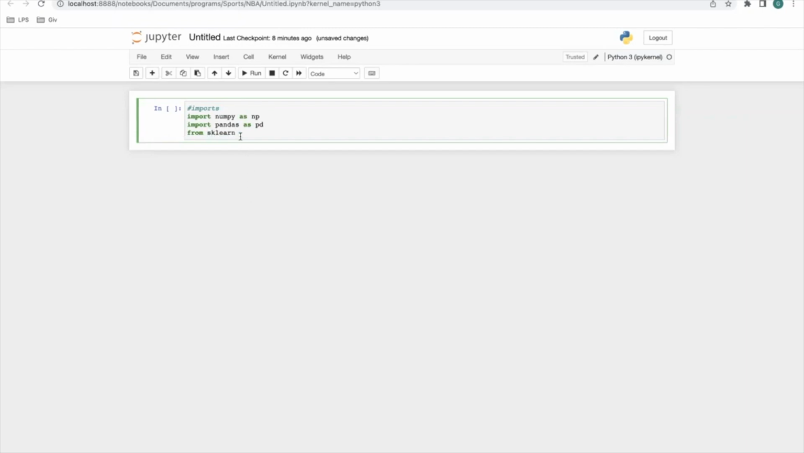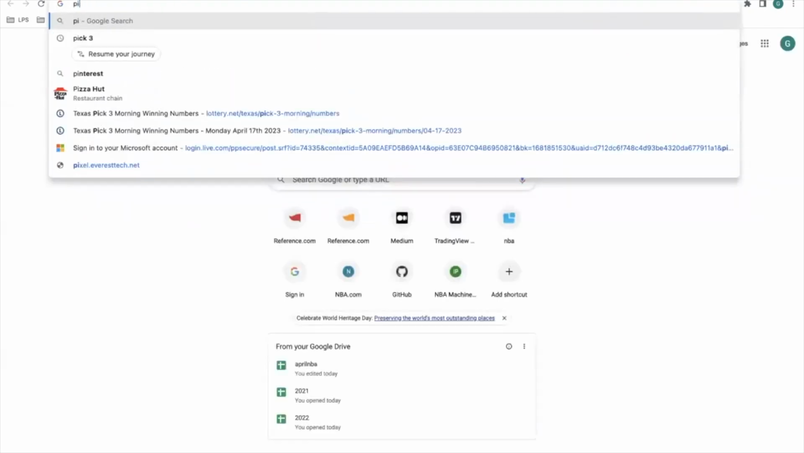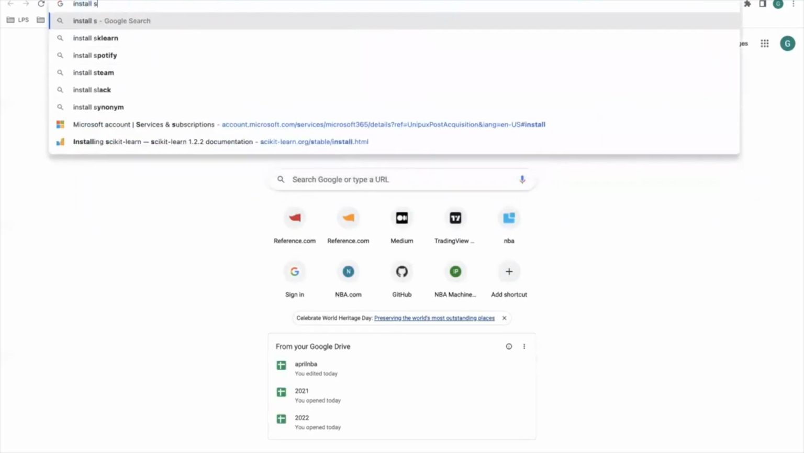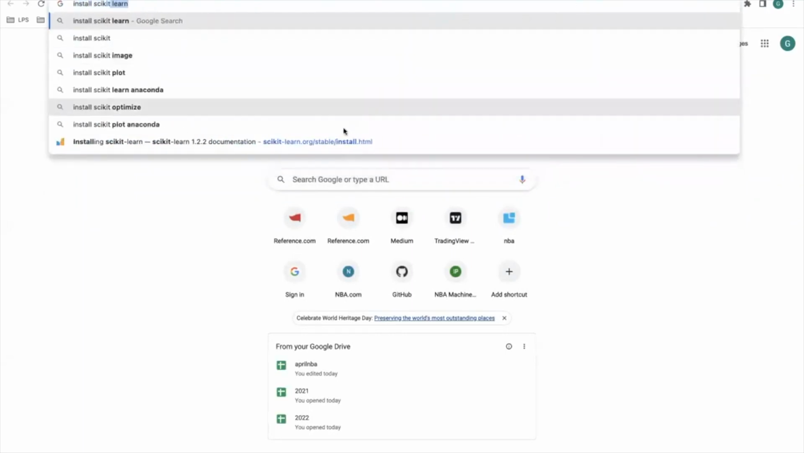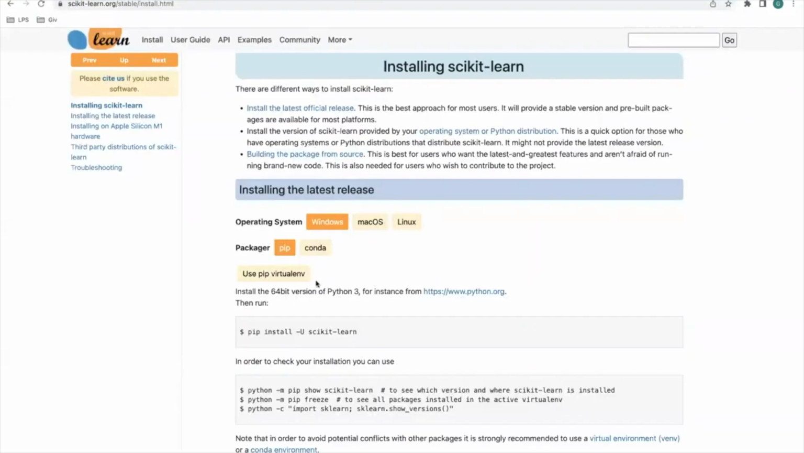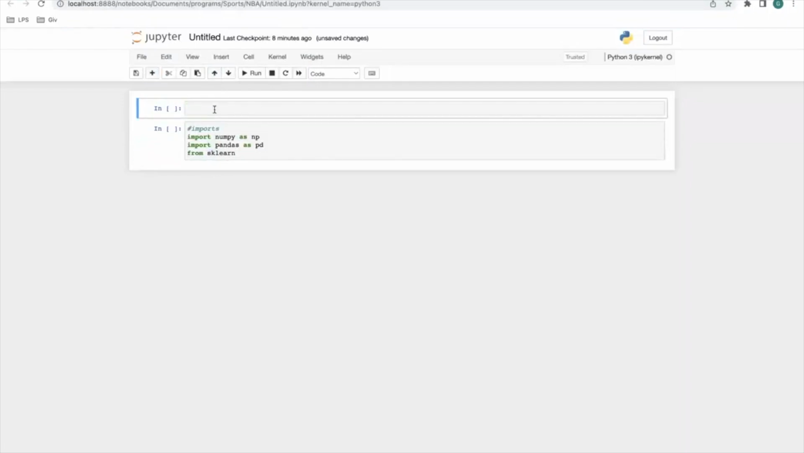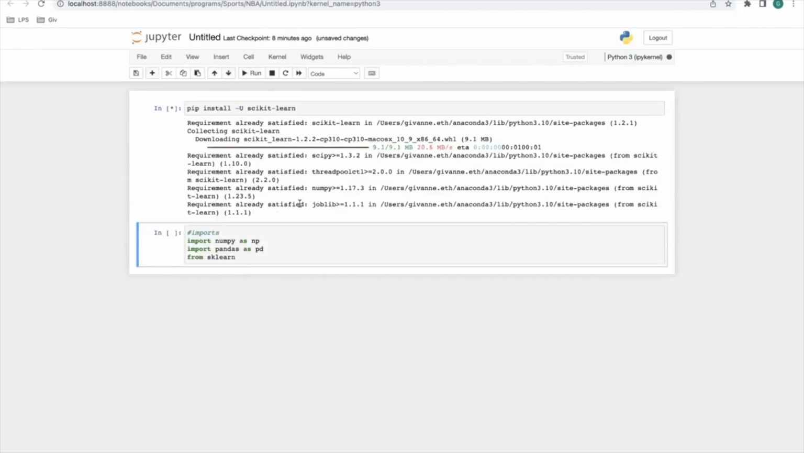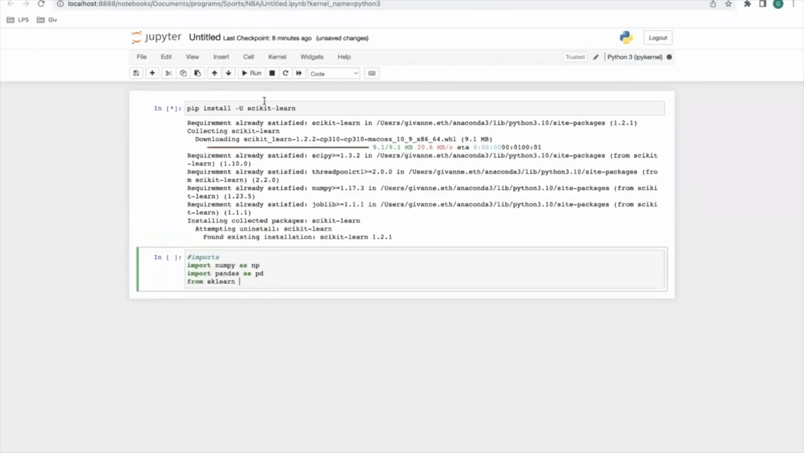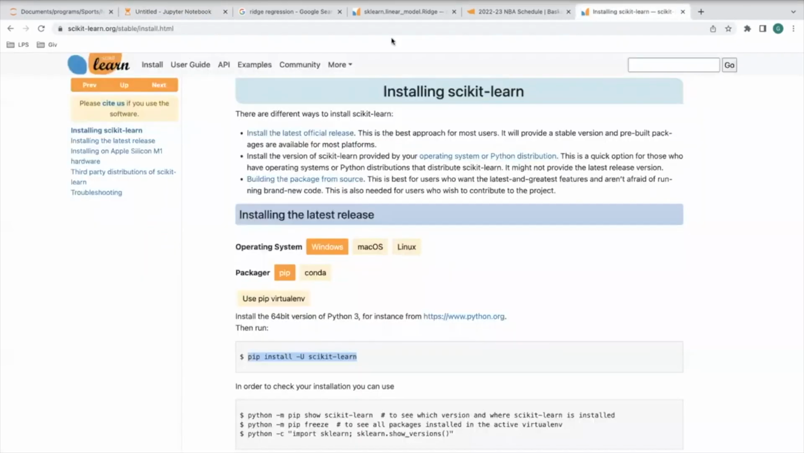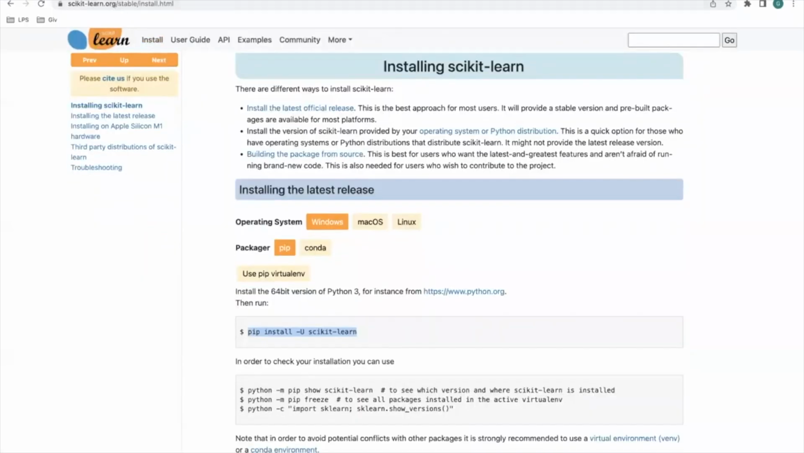Please note, if you do not have scikit-learn, you would have to pip install scikit-learn. I believe that's pip install. Let me see. I haven't done this in a while. Oh no, you've got to use the syntax here, which I'm going to copy right now just so you can see it. Paste that in, run that. I already have it, so it's good. But that's the syntax you need to use. If you get lost, just Google search it and go to the first website, scikit-learn.org.